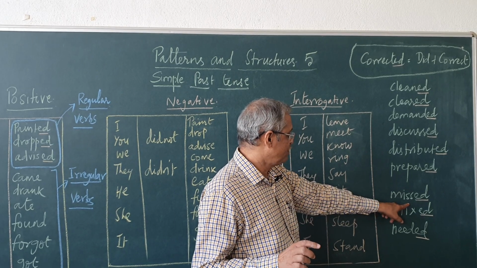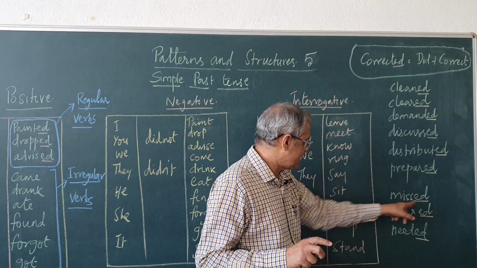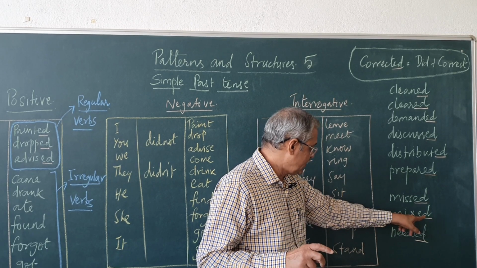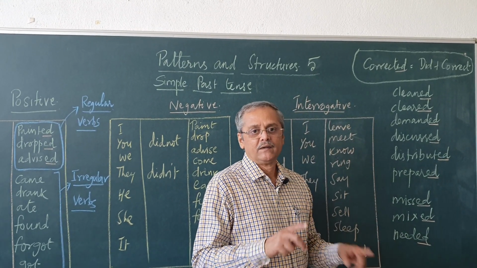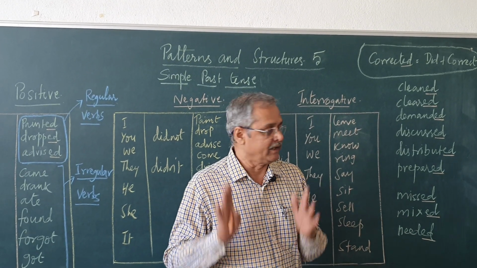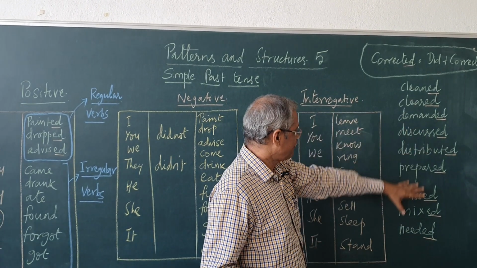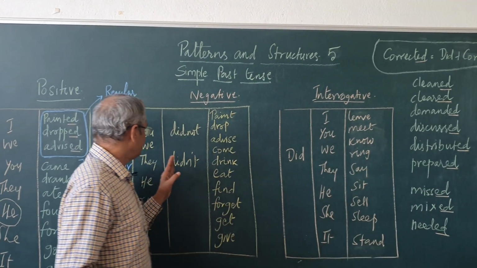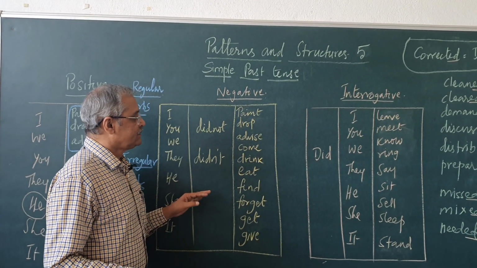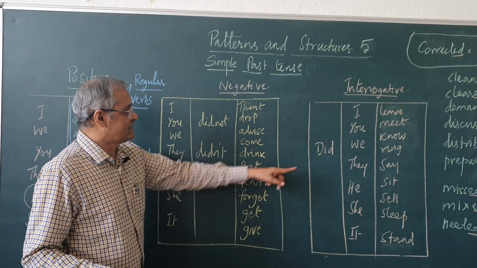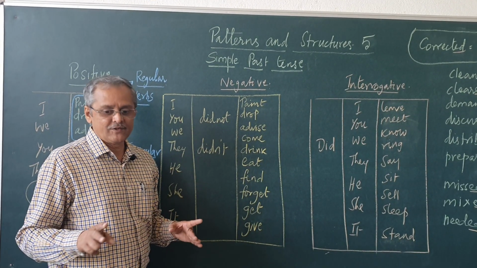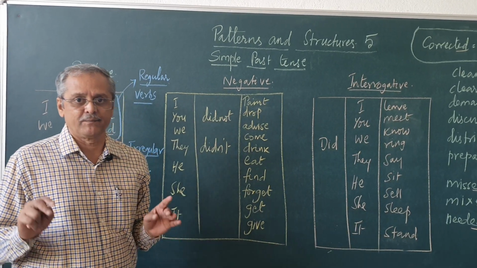He missed his bus, did he miss his bus? We mixed the milk, did we mix the milk? I needed something, did I need something, like that. So, we have to be very careful when we are using this type. Now, I will give you some more examples of this type of sentences, so that your ideas will become very clear about this concept. Okay.